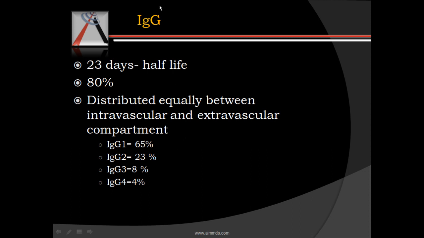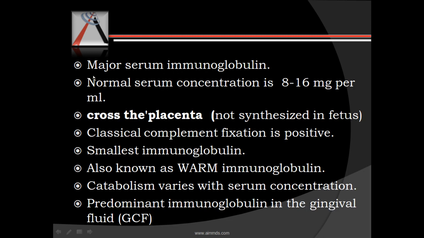Now let's talk about the various types of antibodies. Starting with IgG. IgG antibody has a half-life of 23 days, and it is the most abundant antibody amongst all. So it makes up 80% of all antibodies, and it is distributed equally between intravascular and extravascular compartments. There are 4 types: IgG 1, 2, 3 and 4, and IgG 1 is the most abundant type. As we saw, it is a major serum immunoglobulin comprising 80%, and its concentration is 8 to 16 milligram per ml.